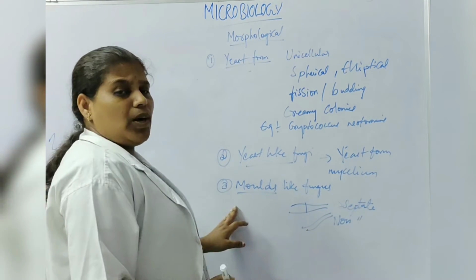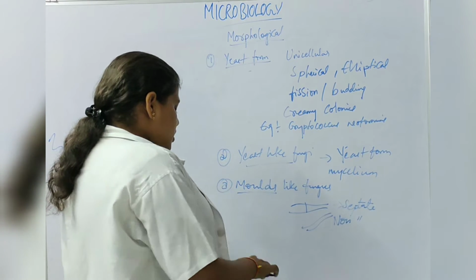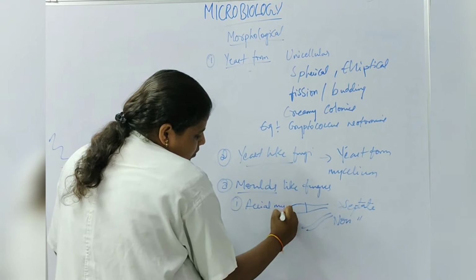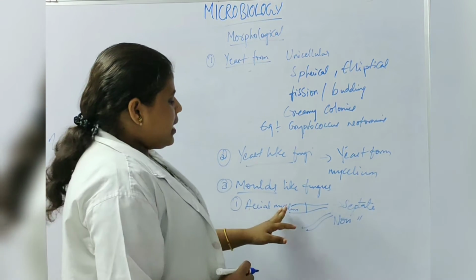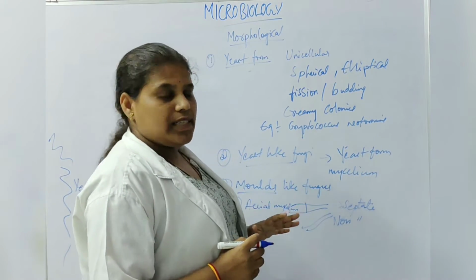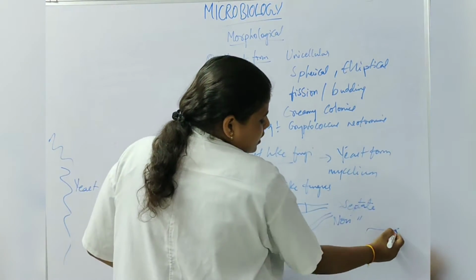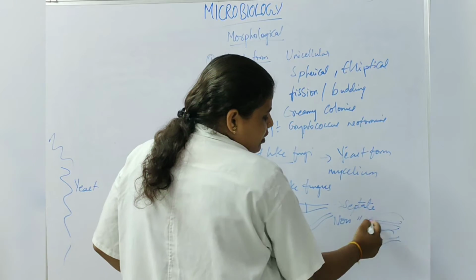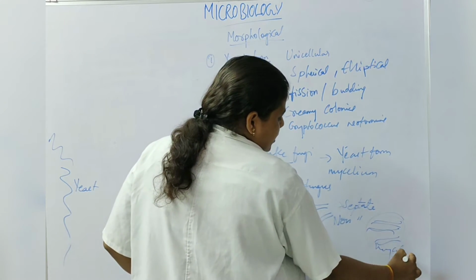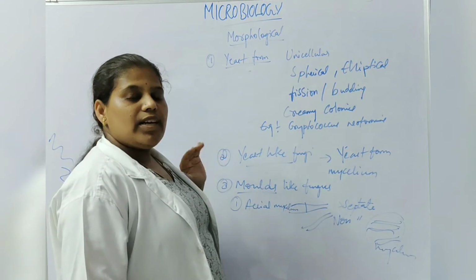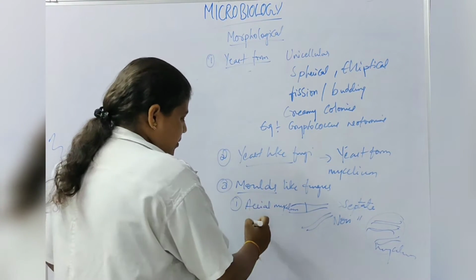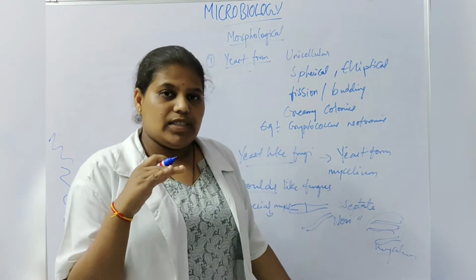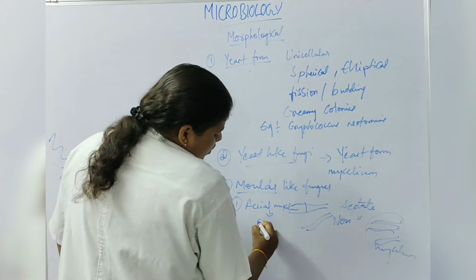And in moulds we again have two types. First we have aerial mycelium. Now what is a mycelium? A group of hyphae together forms a mycelium. If this is a hyphae, and this is a hyphae, then all these hyphae together form a mycelium. In moulds we have aerial mycelium and vegetative mycelium. The mycelium which grows above the surface is the aerial mycelium. It grows on the surface.